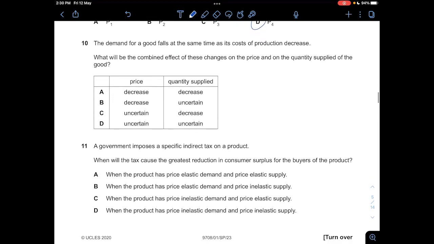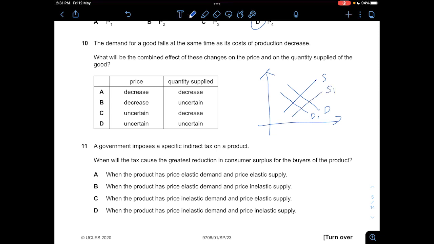Okay, question 10. The demand for a good falls at the same time as its cost of production decreases, and what would be the combined effect of these changes on the price and on the quantity supplied of the good? So the demand for a good falls, assuming that we have a demand and supply curve, this one will be the supply curve, this will be a demand curve. Demand for a good falls, so you shift to the left, and the cost of production decreases, so you shift the supply curve to the right.